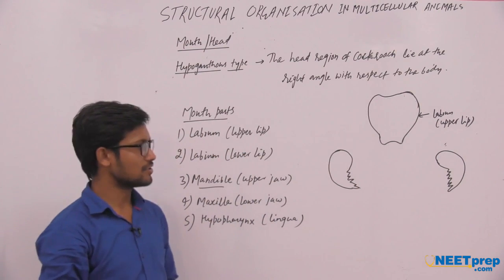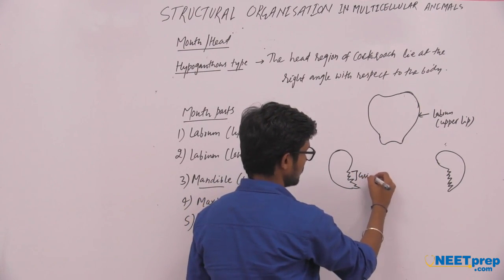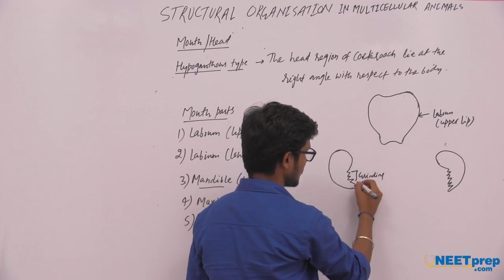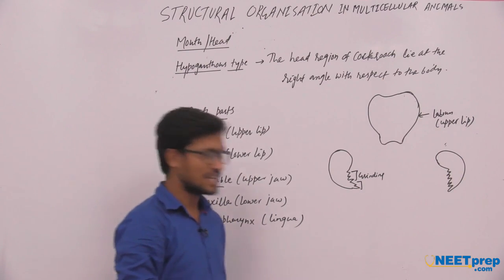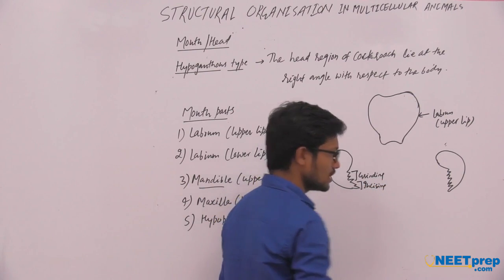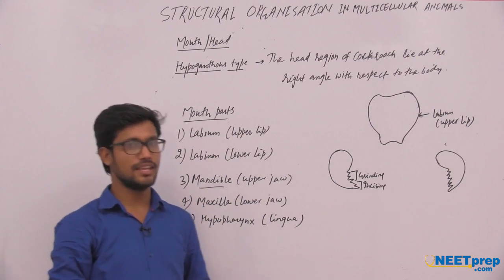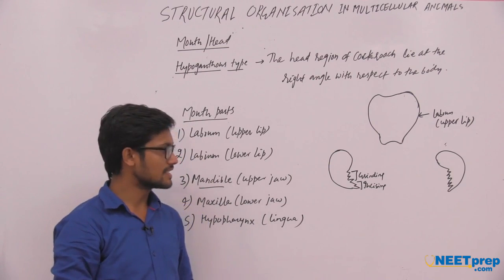The mandibles have two main regions: this is the grinding region that can grind the food particles, and the other is the incising region. So the mandibles, the upper jaw, have a grinding part and an incising part.